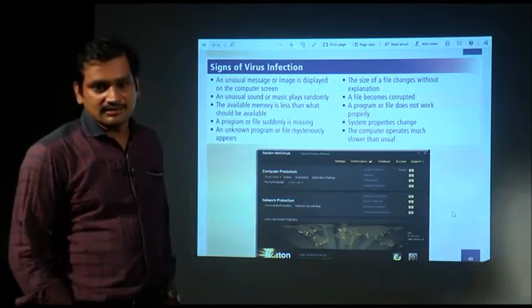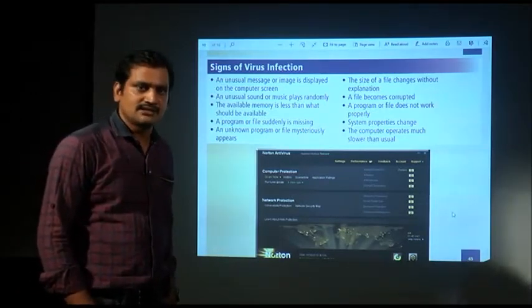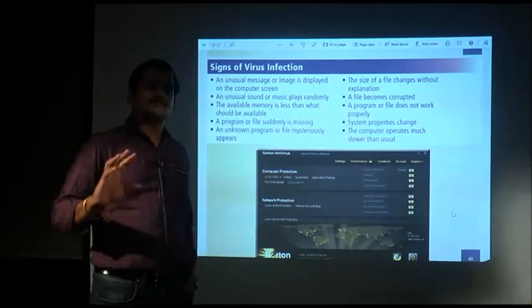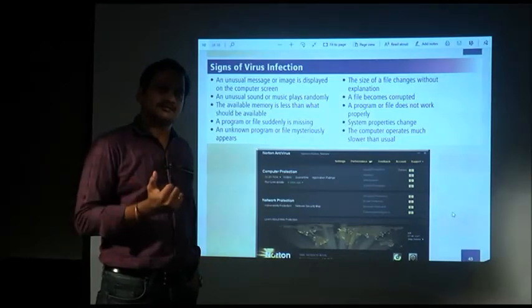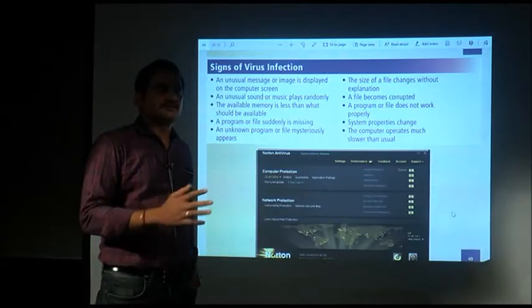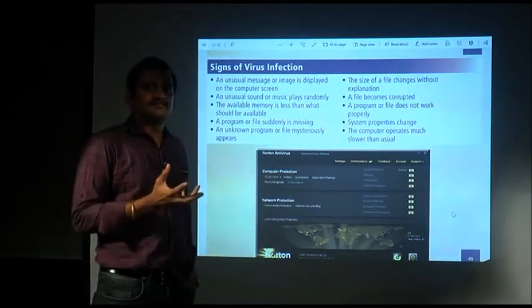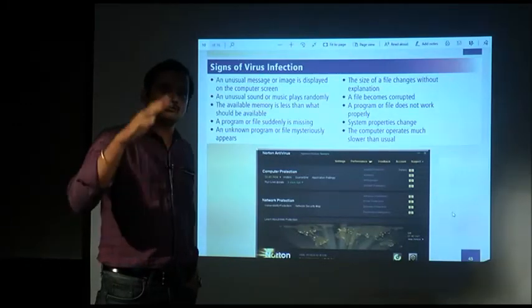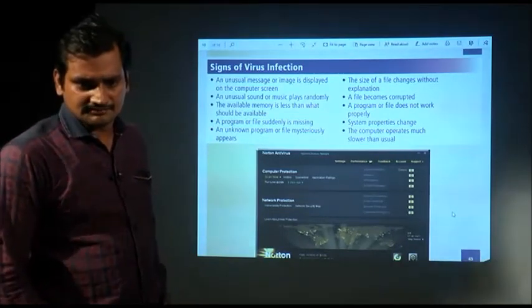Second, an unusual sound or music plays randomly. A virus may come in any form. It may come in the form of an image, a video, or audio. If it enters in the form of audio, then when you are working on the system, music may run randomly, and you cannot identify what the music is or where it comes from, and it goes on running randomly. That is one way you can know that a virus has entered your system.